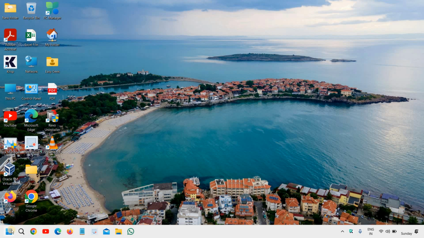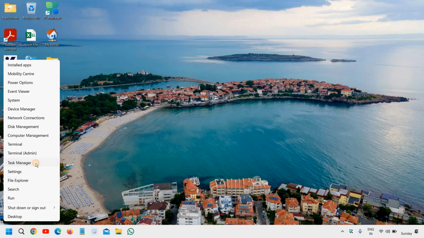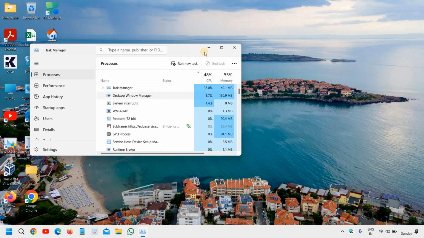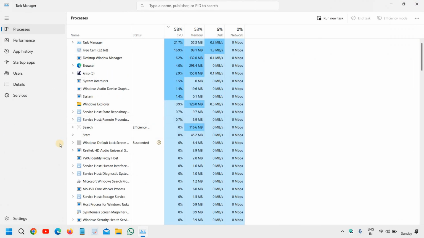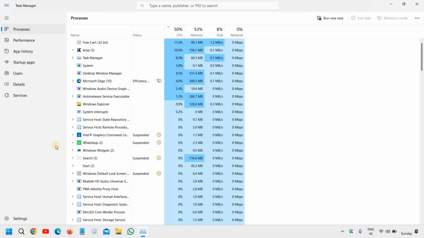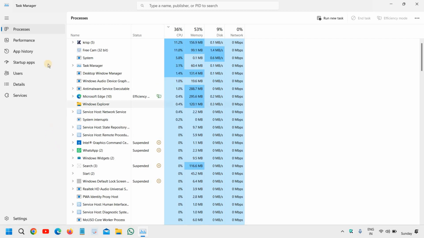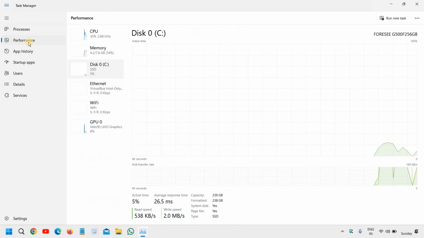So here in the start icon, just do a right click and then go to Task Manager. This will work on all versions of Windows. So even if you're using Windows 7, you can check in the same manner. So here we need to go to this Performance tab, and then we need to go to the disk.